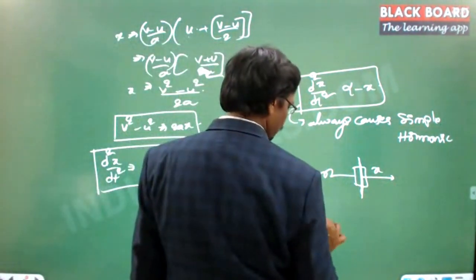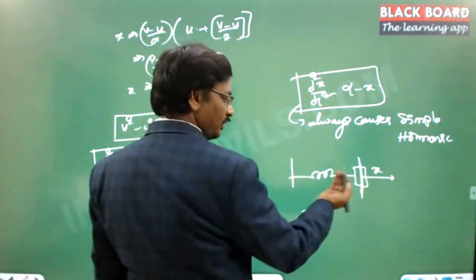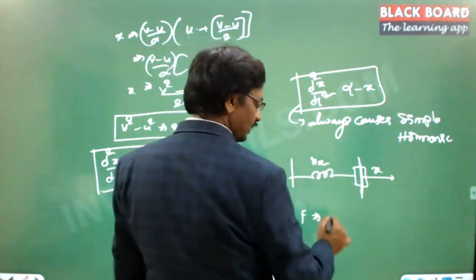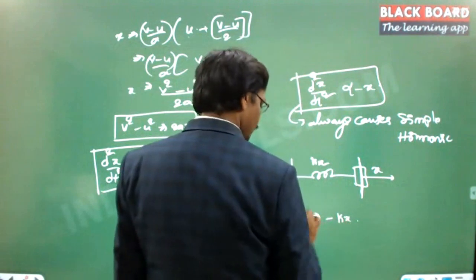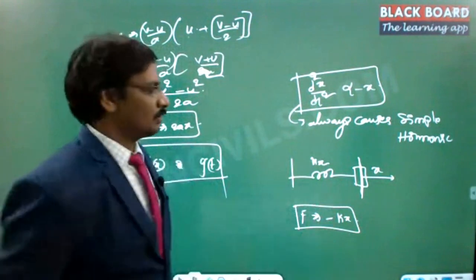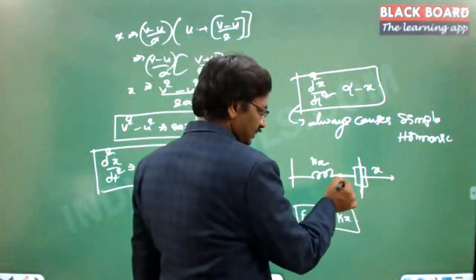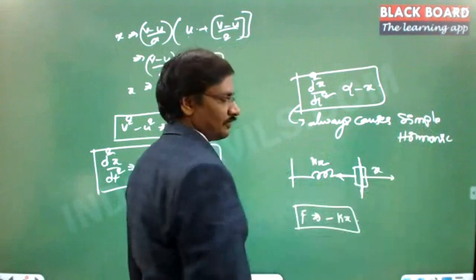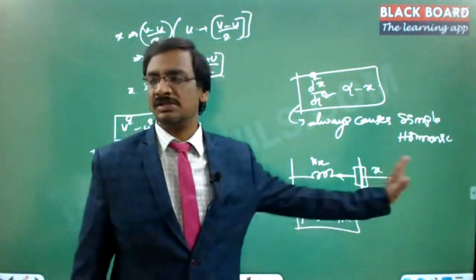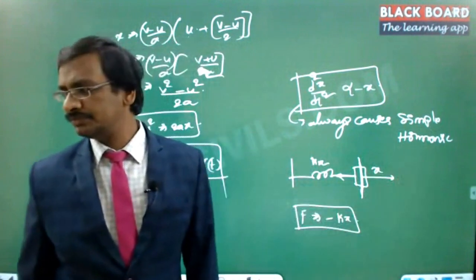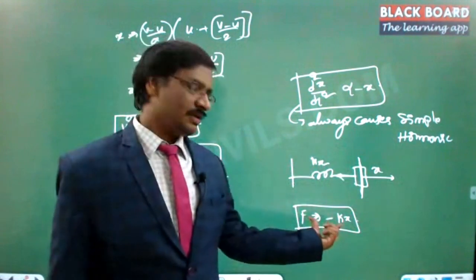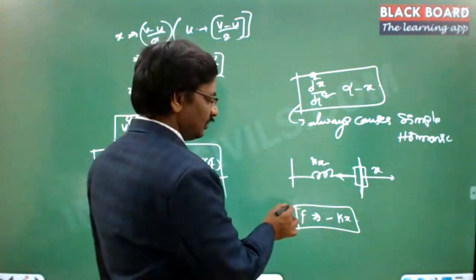So F is equal to the amount of force that is going to bring it back, which depends on the spring constant, kx, and this value is in the opposite direction, hence minus kx. So this is the differential equation for the simple harmonic motion. Suppose you want to push in this direction, the spring will try to push away. So the displacement you want to move in the negative direction, but the force is in the positive direction. In such a case it is always a simple harmonic motion. We are going to get it for this kind of equation. And this is the variable acceleration.